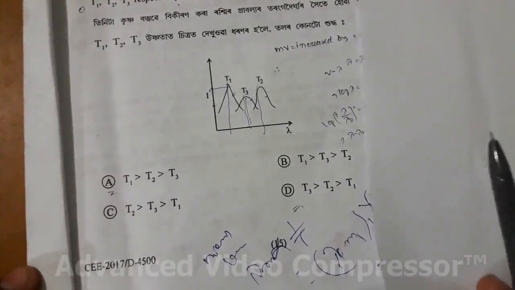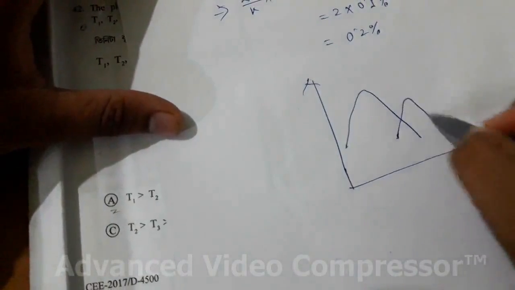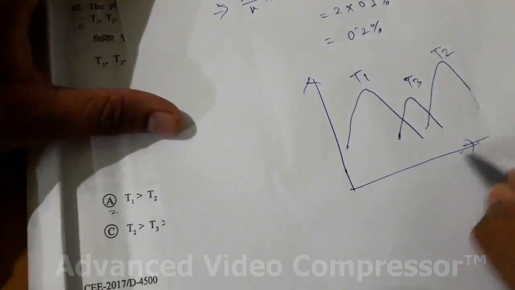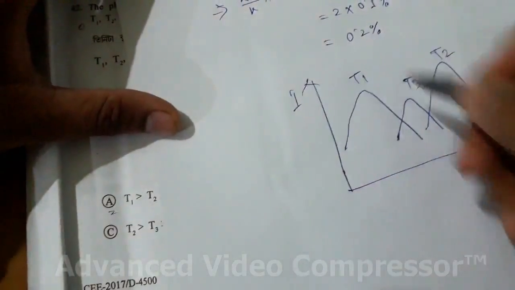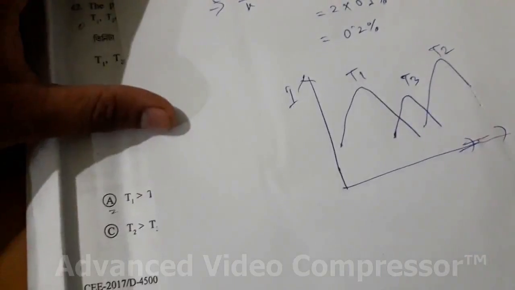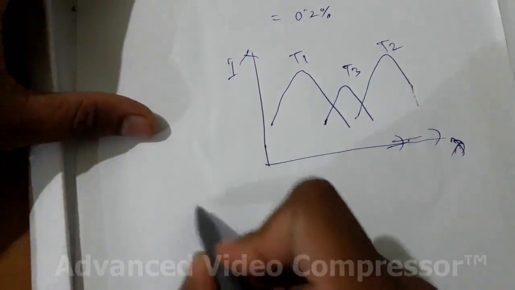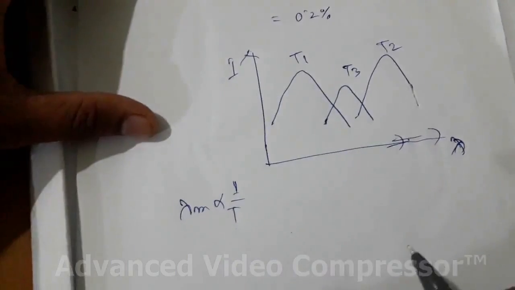This is Wien's law. And what Wien's law says, let's first draw the diagram. It is given like this. This is T1, this is T3, this is T2, and this is wavelength on the x-axis and intensity on the y-axis. So what Wien's law says, maximum wavelength is inversely proportional to temperature.